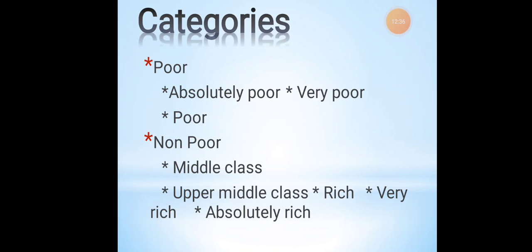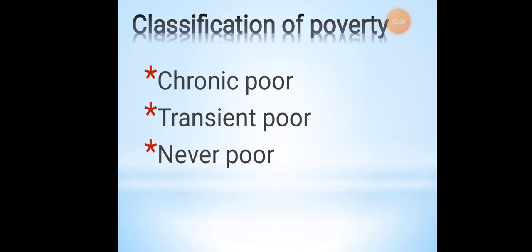The categories are segregated into poor people and non-poor, who can also be called rich. Under poor, who comes? Absolutely poor, very poor. Under non-poor, there come middle class people, upper middle class people, rich, very rich, and absolutely rich. So these categories are explained in the classification of poverty. The classification is made based on poor and non-poor.